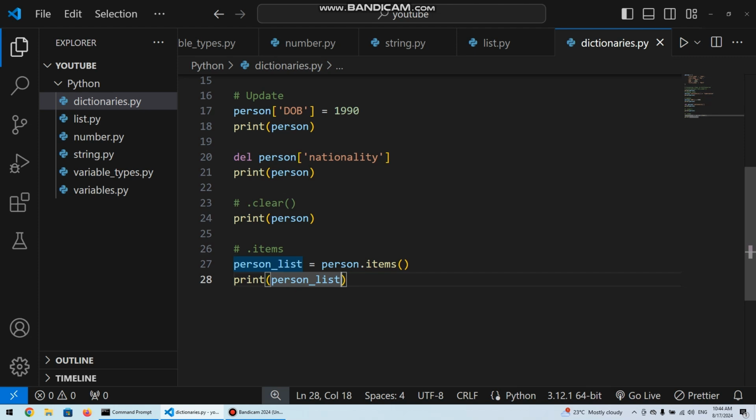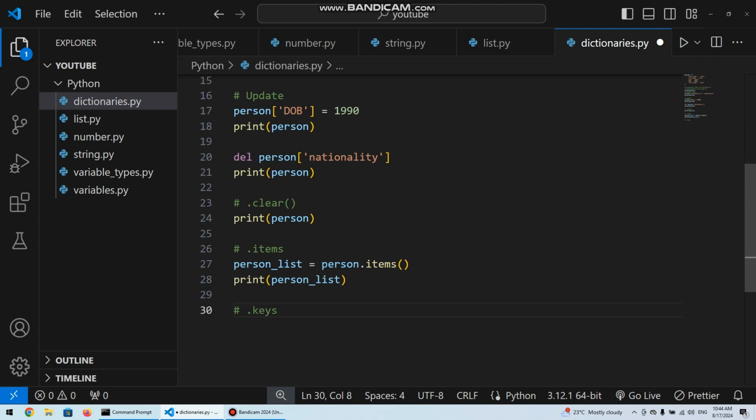So the next thing we are going to look at is another method which is similar to this items method, in that it returns a list. This one is dot keys. Just like I'm sure from the name you already know what it does. It returns a list of keys from a dictionary.